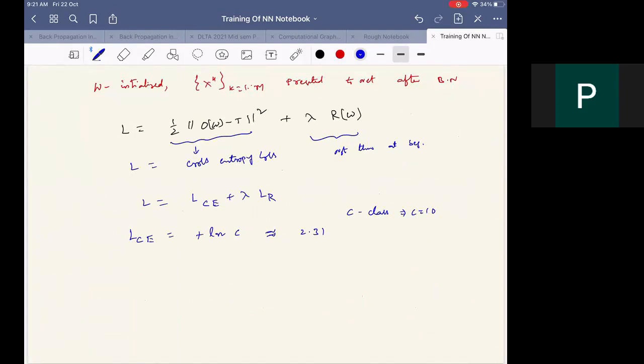So we know that the loss has to be around this. If it is not around this, then there may be something wrong. Probably the forward pass itself is not going properly. This is the first check.